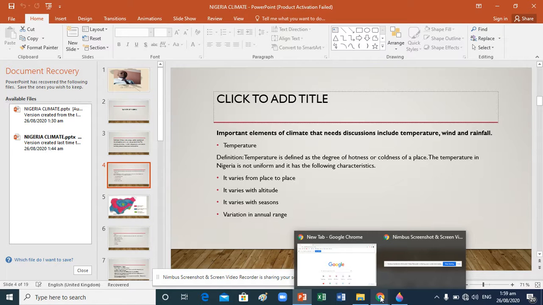What's another word for altitude? Height. I repeat, altitude or height. That is why the higher we go, the cooler it becomes. You can remember when we were solving some problems on lapse rate. When you are climbing mountains, the temperature always decreases. If you cover 1,000 meters, it will decrease, and if we cover 100 meters, it keeps decreasing. Before you get to the summit, what does summit mean? It means top. The temperature at the foot of the mountain is 29 degrees.